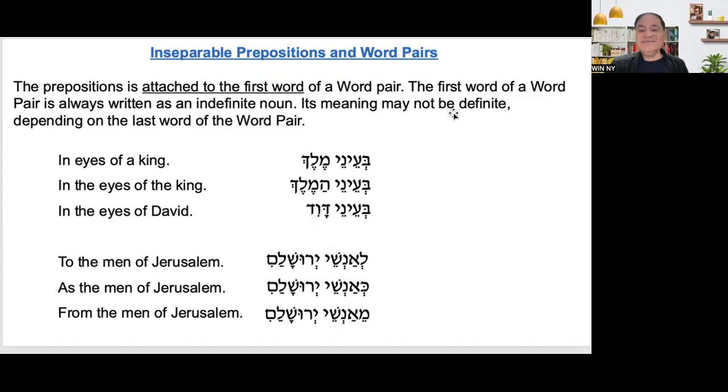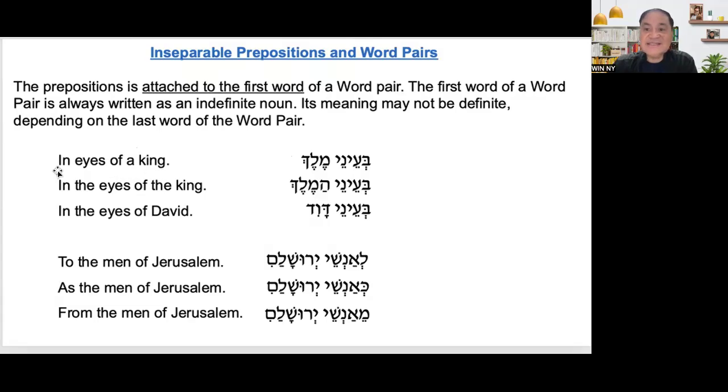Its meaning may not be definite, depending on the last word of the word pair. So again, we'll focus on the last word of the word pair. Example, in the eyes of a king. So it means it is indefinite, because it is a king.